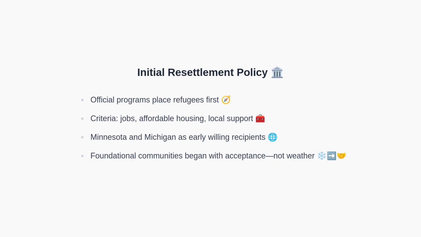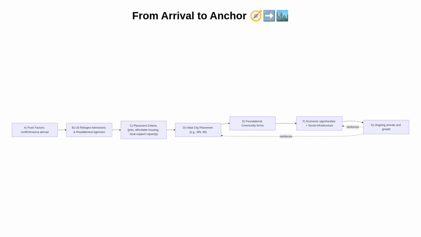Now that initial placement sets the stage, let's see how economic forces reinforce these settlements. This flowchart traces the path from push factors, such as conflict and trauma, into the U.S. refugee admission system. Then, resettlement agencies assess placement criteria, including job availability, affordable housing, and local capacity. That leads to initial city placements in places like Minnesota and Michigan. From there, a foundational community forms. As economic opportunities and social infrastructure stabilize, subsequent arrivals are drawn to the same areas, closing the loop. The feedback cycle shows how initial placement, once established, becomes self-reinforcing over time.